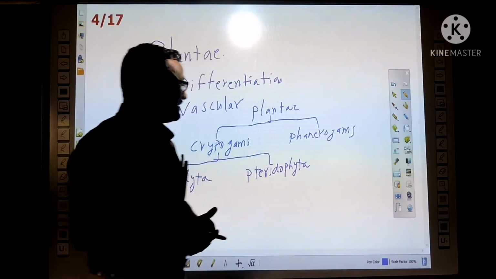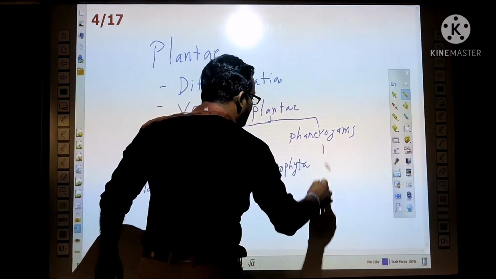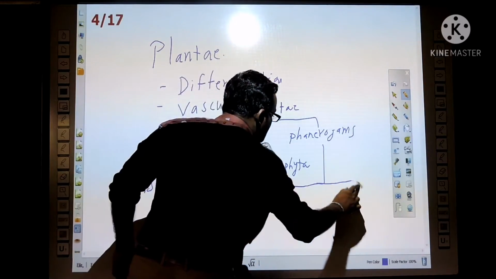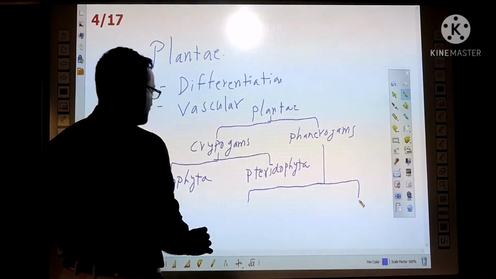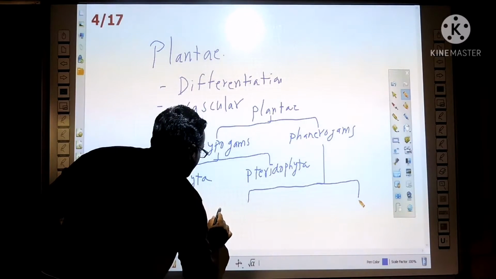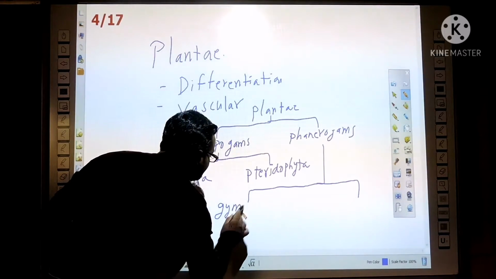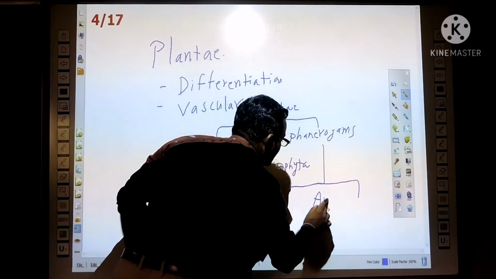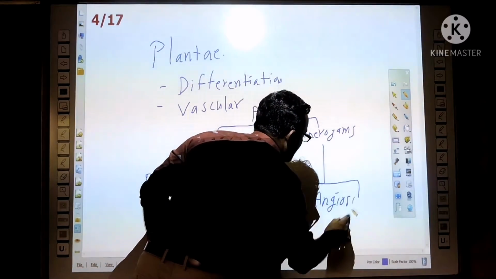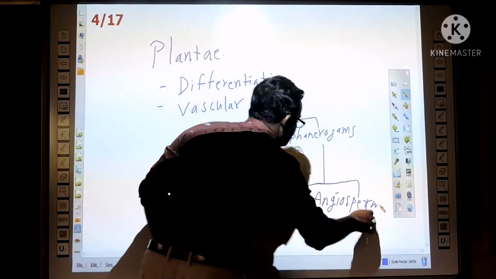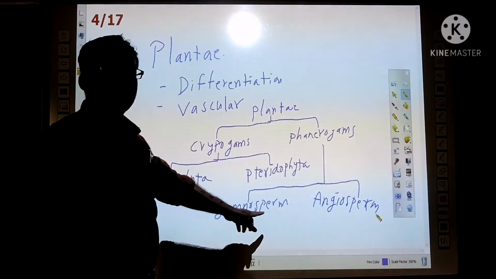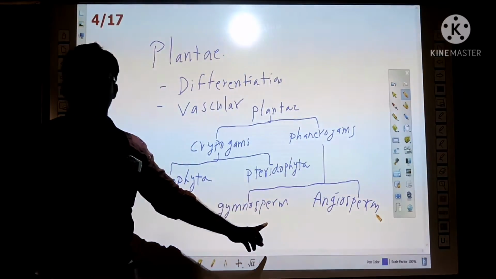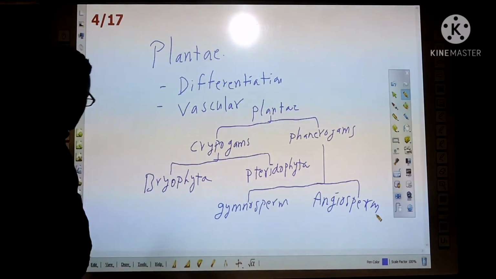So based on that, the phanerogams divide into two classes. They are gymnosperms and another one, angiosperms. For example, the cycas plant is a gymnosperm. You see the fruit of these plants.